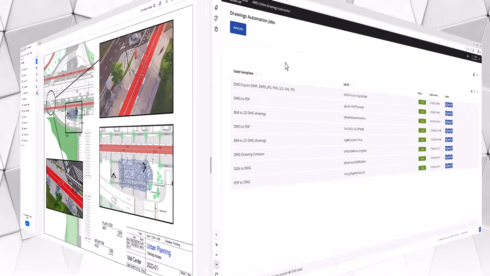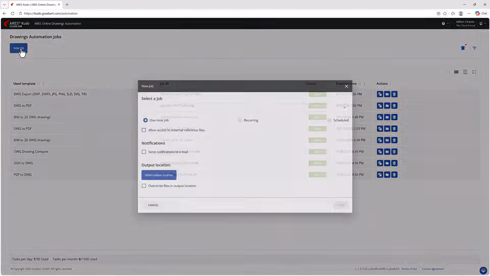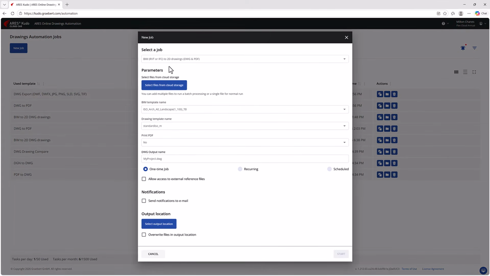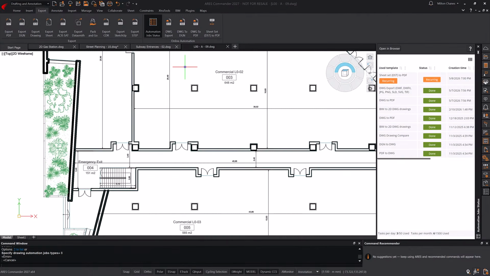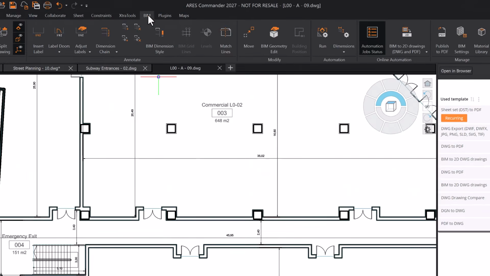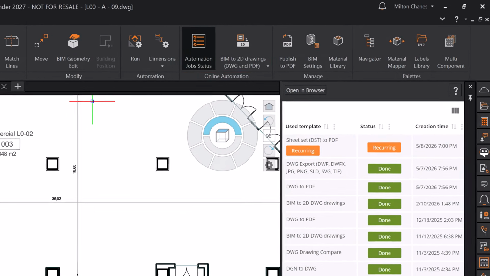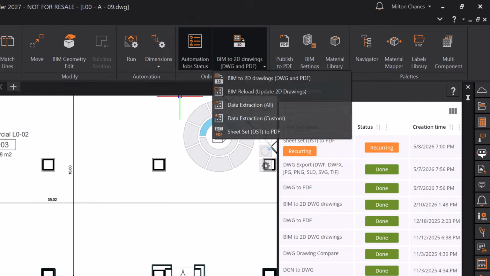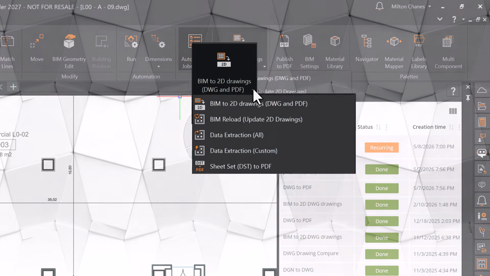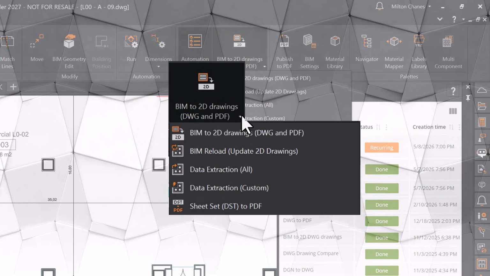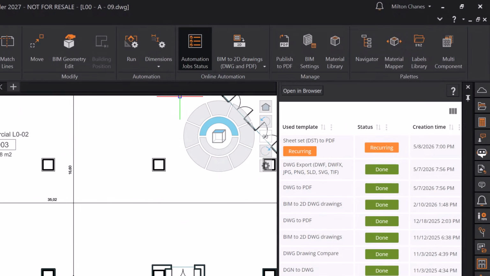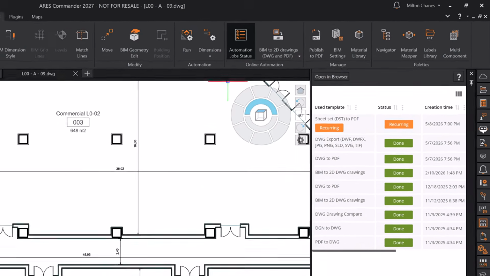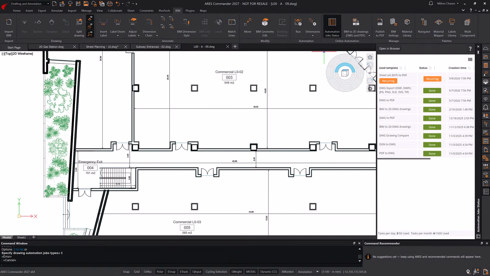These automation features, which first appeared in ARES Kudo, are now beginning to be integrated into ARES Commander, extending cloud-based workflows directly into the desktop environment. And for teams working with BIM, there's an entire automation category dedicated to generating DWG drawings from Revit and IFC files, including support for the latest Revit 2026 format, multidiscipline models, and integration with Autodesk Forma. We have a dedicated deep dive video on BIM drawings automation where we cover this in depth.